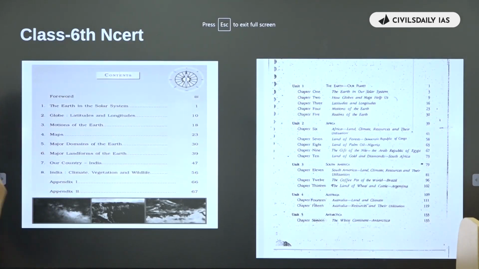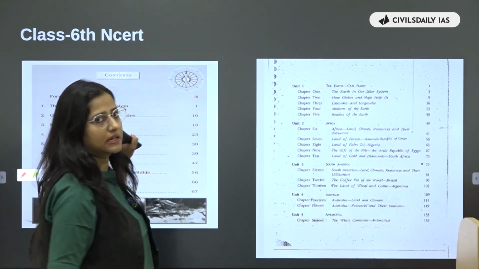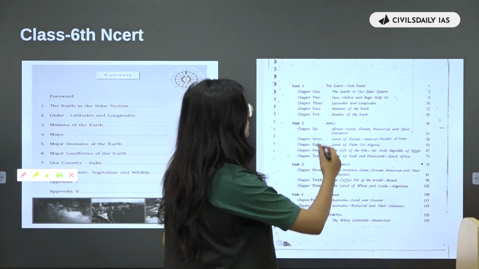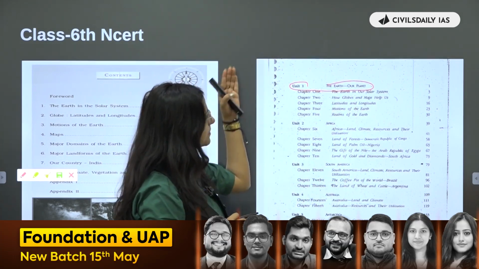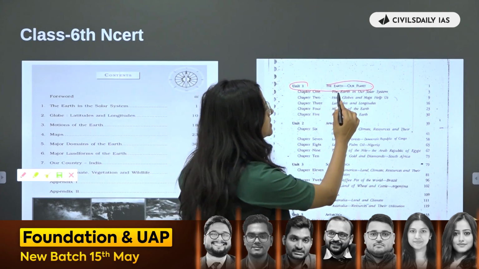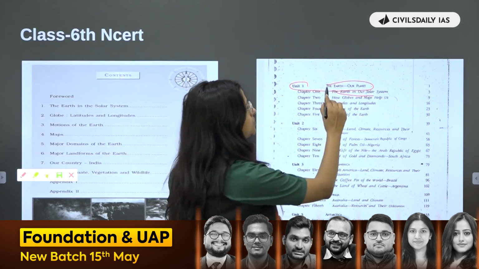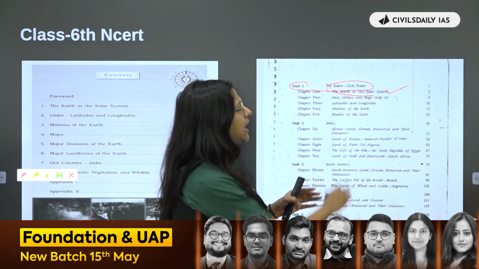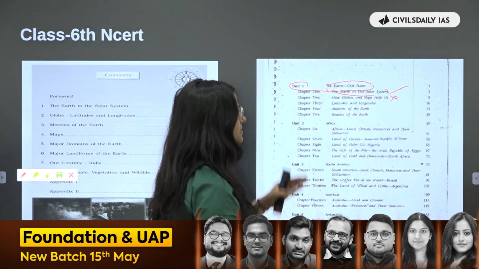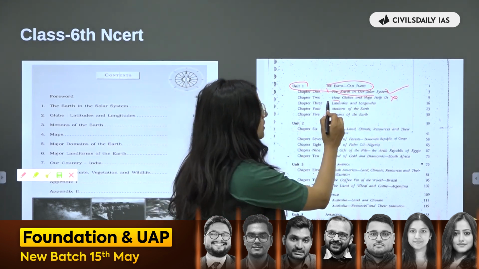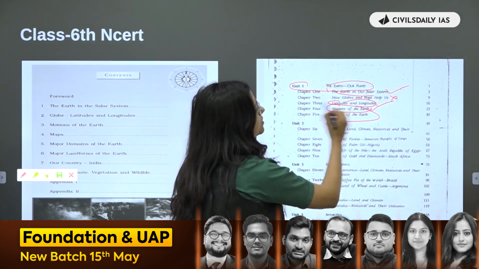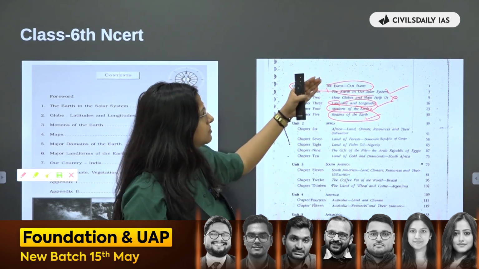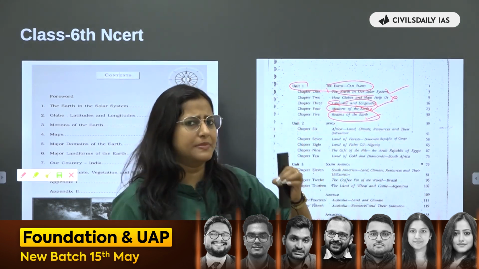In class 6th, this is the old NCERT and this is the new NCERT. In class 6, if you see, there is one chapter that is Unit 1, Earth, our planet. Now within this Earth, our planet, there are several chapters which include Earth in our solar system. Okay, so this, yes, you have to read. How globes and maps help us, you can ignore as a very small chapter anyway. Latitudes and longitudes, important. Motion of the Earth, important. Realms of the Earth, important. Okay, so like these are not long chapters, these are very basic chapters.